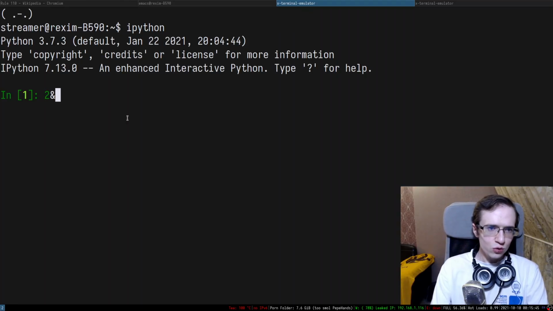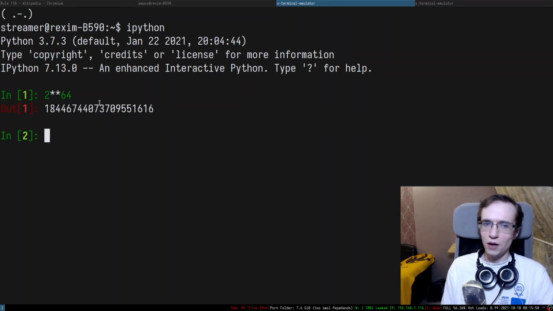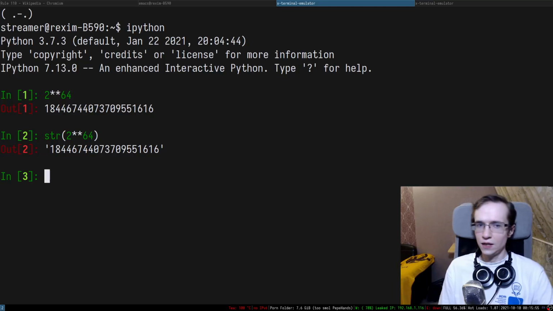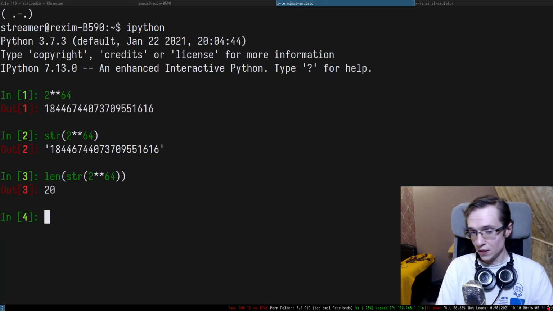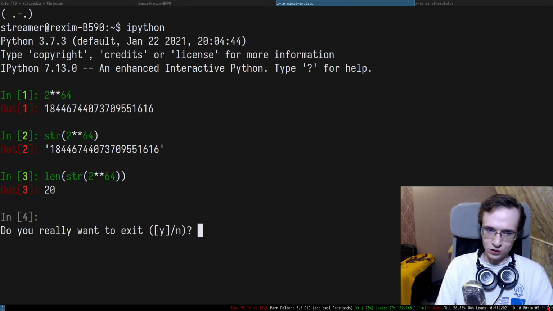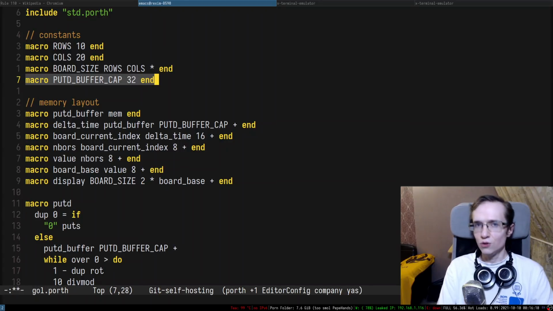So if you go to 2 to the power of 64, this is the maximum number that you can have in 64 bits, right? If you convert it to a string and take the length of the entire thing, the length is going to be 20. So you need a buffer that can accommodate 20 characters, and to align properly with a power of 2, I usually allocate 32 bytes.